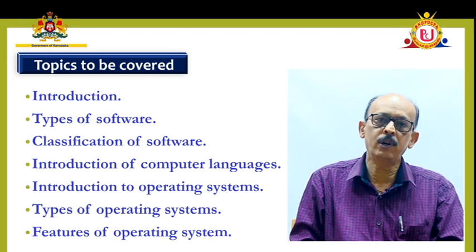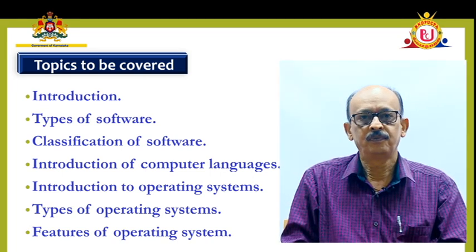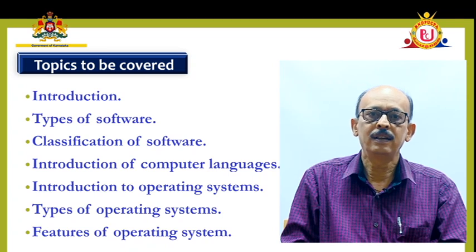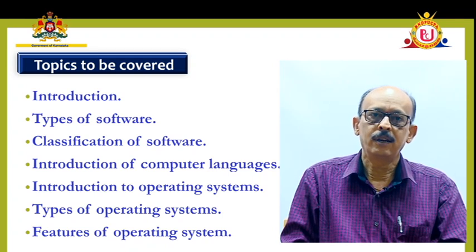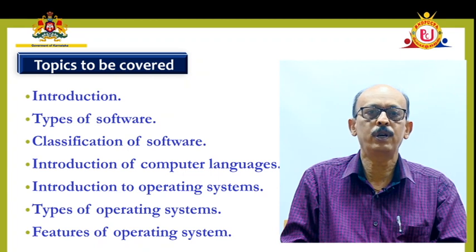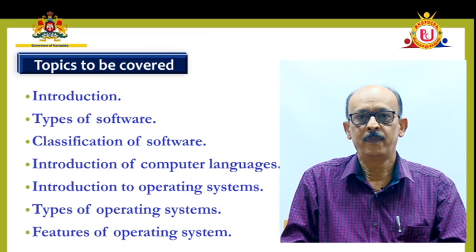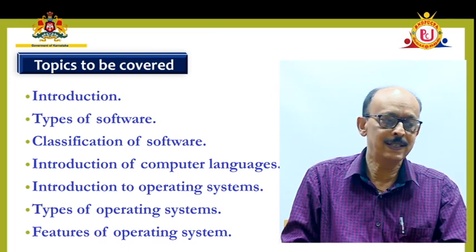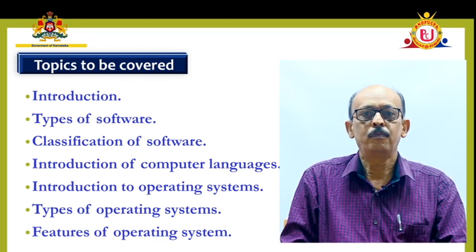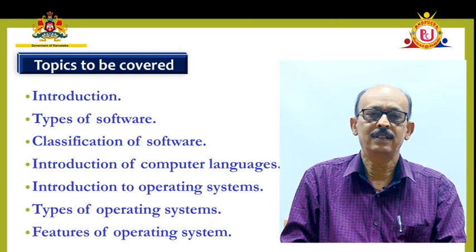There are totally 4 wares you will have. One, software, hardware, firmware, normally people don't use this term, firmware, and humanware. Software is the set of programs. Program is a set of instructions.